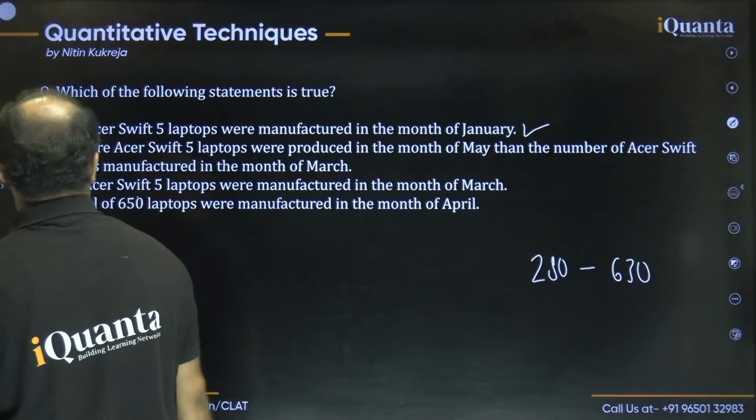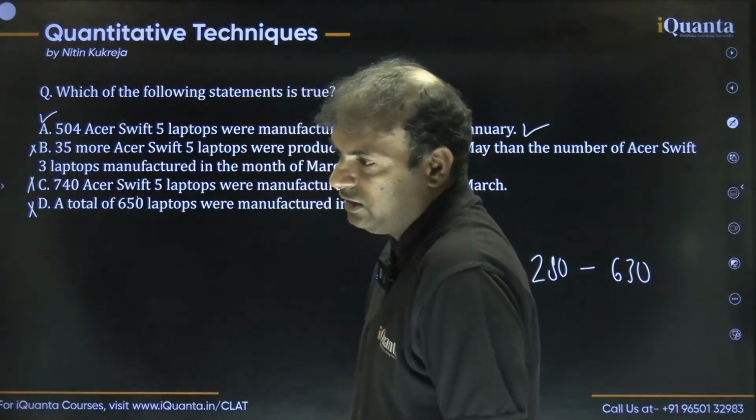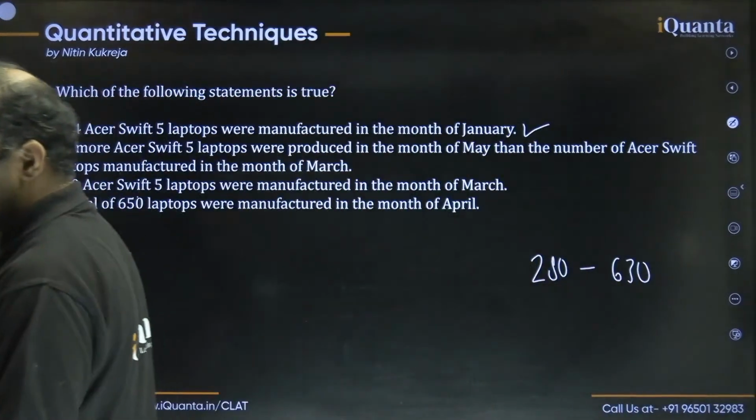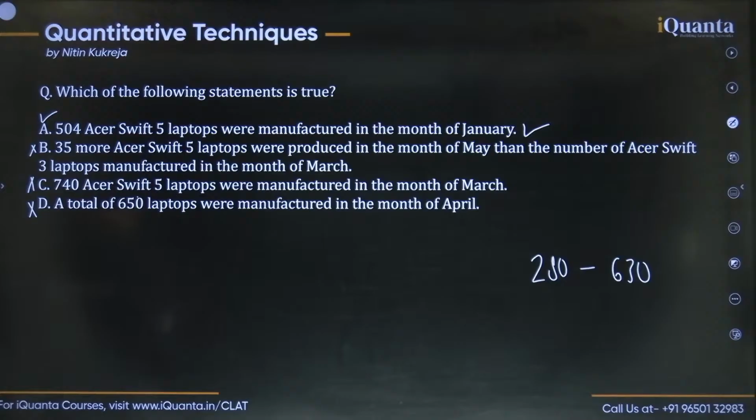That means the best option is option number A, right? So this is how we can solve set number 1 for the day. Hope that's clear to all of you, right? Everybody just say, is this clear or not?